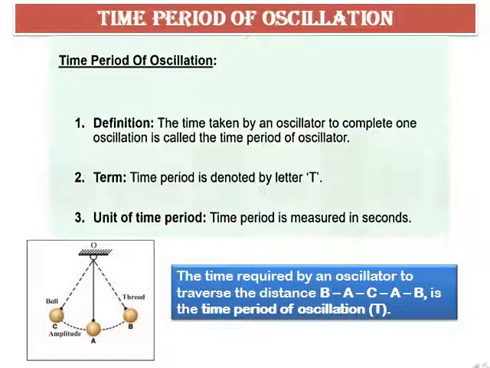The next term is time period of oscillation. The time taken by an oscillator to complete one oscillation is called the time period of oscillation. It is denoted by letter T. It is measured in seconds. The time required by an oscillator to traverse the distance B to A to C, and then from C to A and back to the original position B is the time period of oscillation.